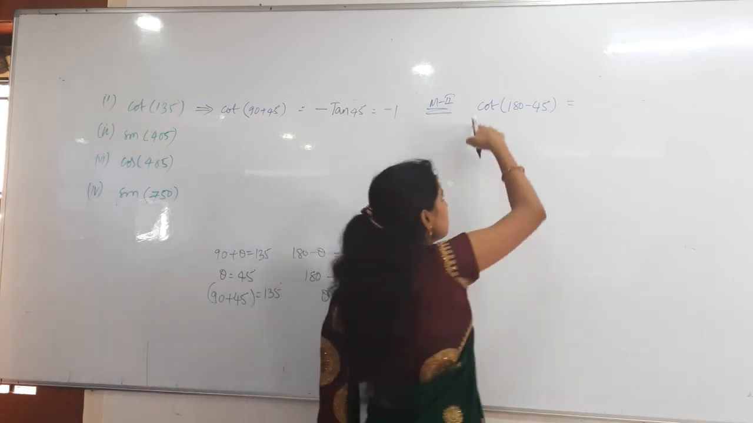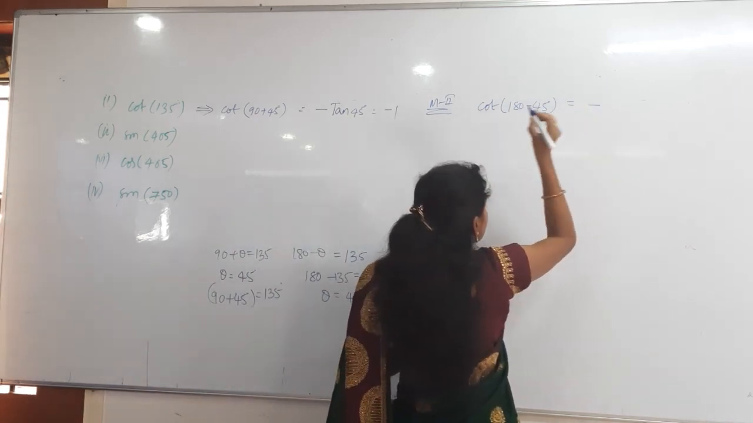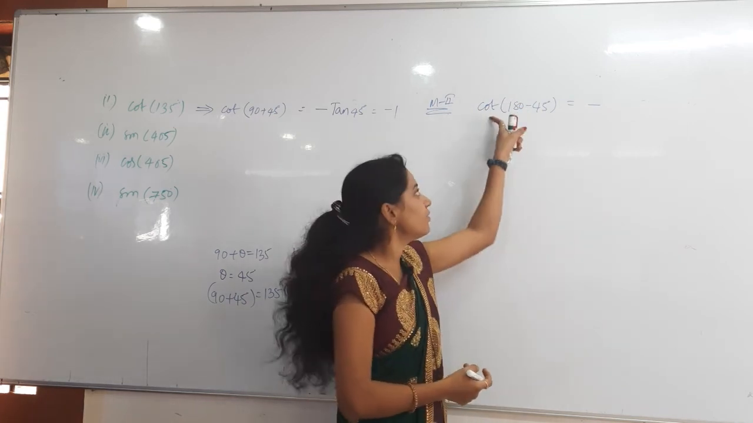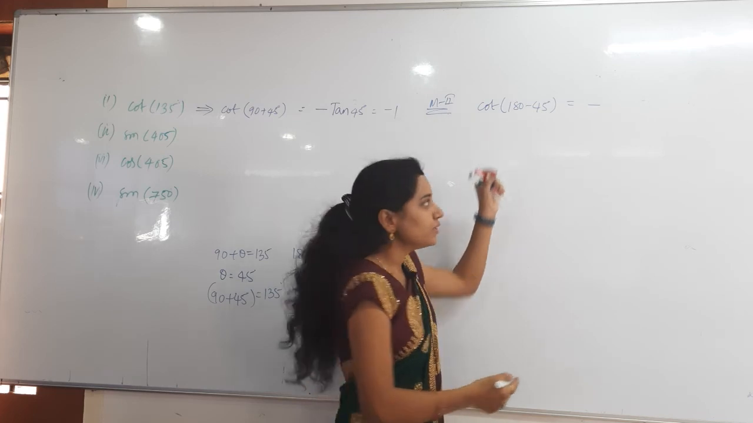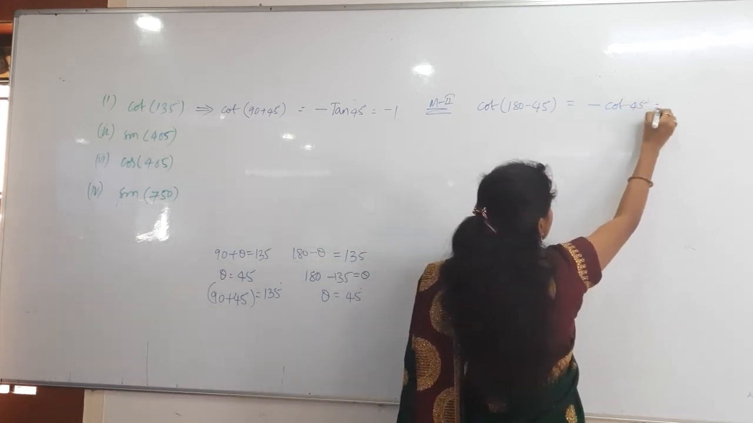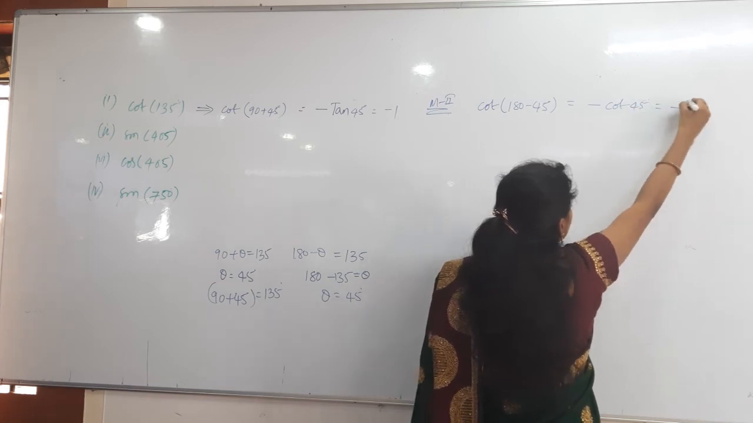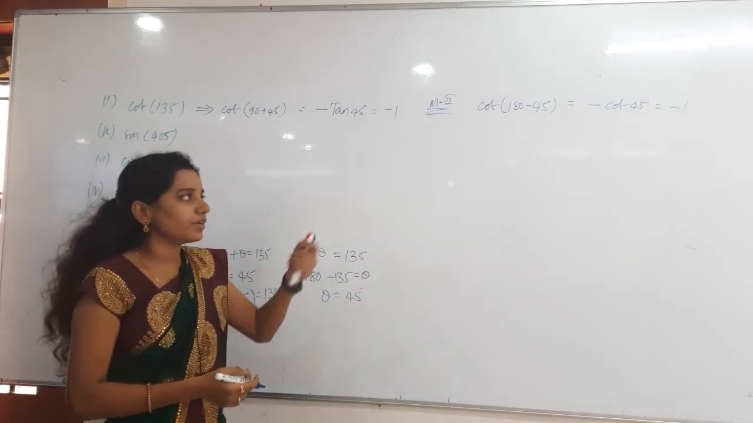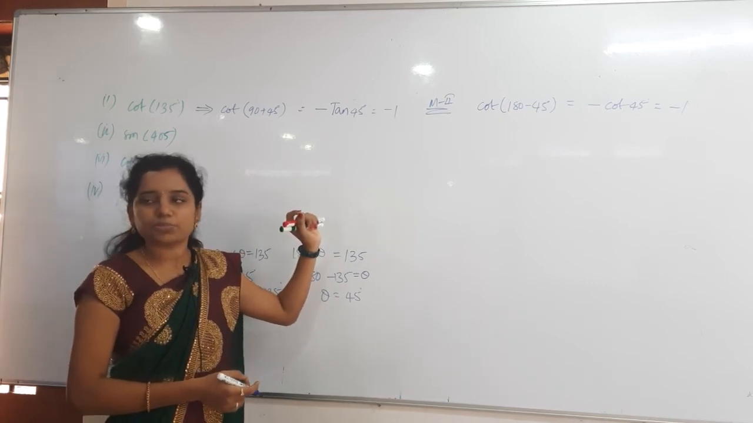Second quadrant means cot is plus or minus? Minus. Cot 180, same function or opposite function? Cot 180, same function. So cot is cot only. 45 degrees as it is. Then minus cot 45, the value is how much? 1. So the answer is minus 1. Either way you can do it, but you should get the proper answer.